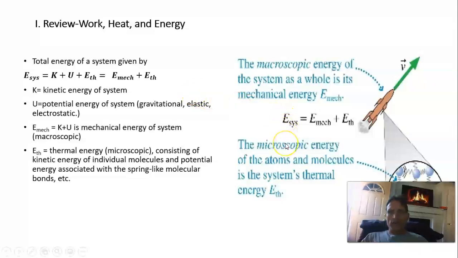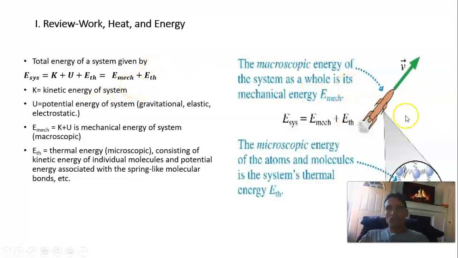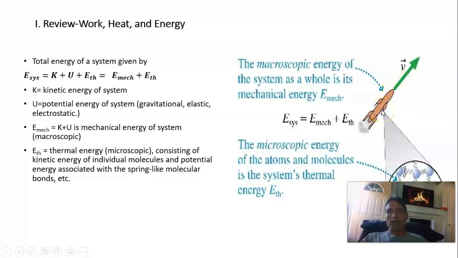Then there's the thermal energy, and in addition to macroscopic movement of a body, the molecules and the atoms are all moving individually, and so the kinetic and potential energies due to the bonds and the kinetic energy, that's all encompassed in what's called the thermal energy. And so the total energy of this system, which in this case would just be the rocket, is equal to its mechanical energy and its thermal energy.